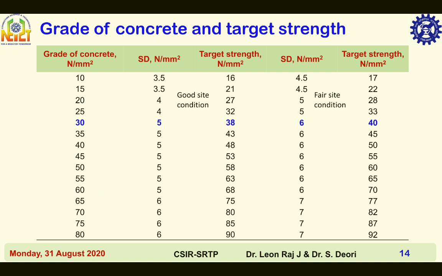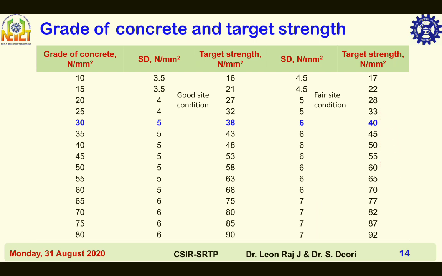The first column gives the grade of concrete. The second column gives the assumed standard deviation for good site condition. The third column is the target compressive strength for good site condition. The fourth column is the assumed standard deviation for fair site condition. The fifth column is the target compressive strength for fair site condition.